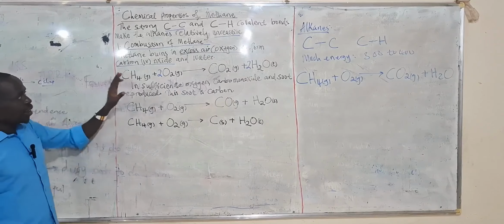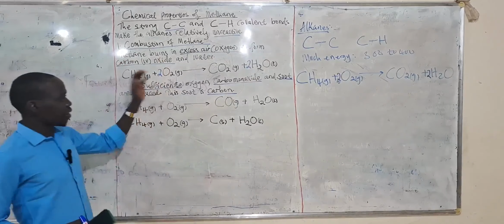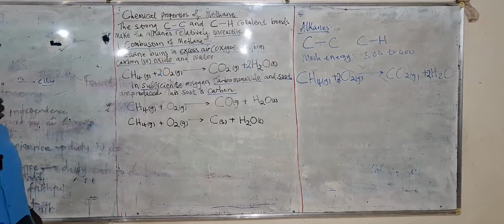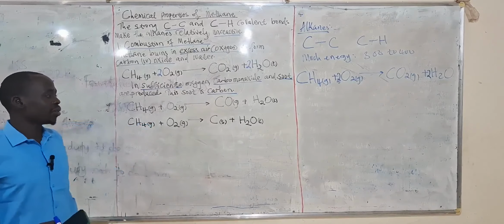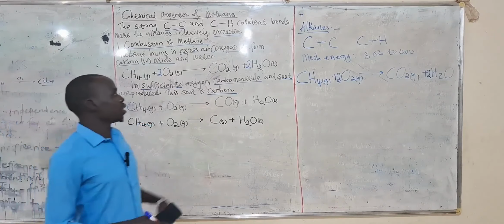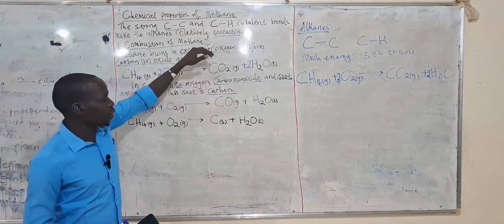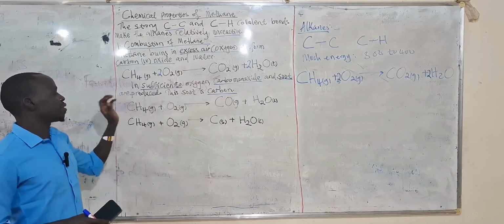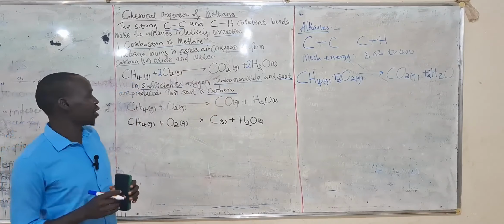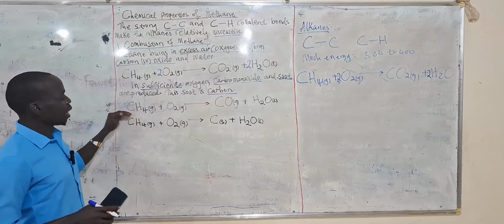Now, that is the reaction when oxygen is in excess. It is in sufficient supply of oxygen. In limited, or insufficient, supplies of oxygen, we form two products: carbon monoxide and carbon itself, and the same water is also produced. Now, when we look at these equations, we want to balance them.